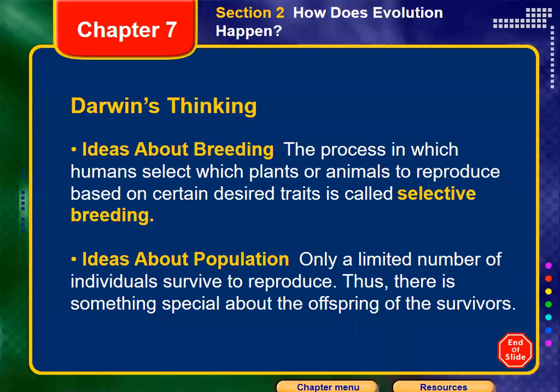Yes. So here we find the idea about the population. We said that only a limited number of individuals survive to reproduce. This is something special about the offspring of the survivors. What does it mean? Charles Darwin had a very important idea about this. He always observed that in any place, a population, meaning a group of a species living in this area, will give birth and produce a lot of offspring. But at a certain time, the number of individuals will be too much compared to the resources found in this area. Yes or no?